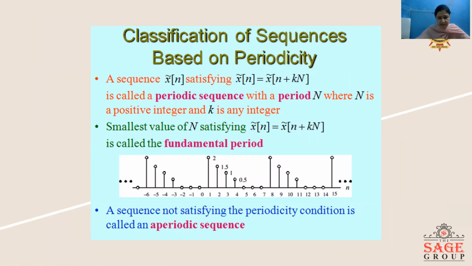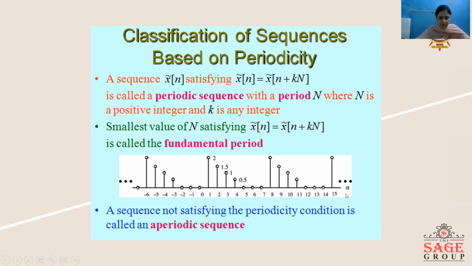Now, another type of sequence we have is periodic sequences. Periodic sequences satisfy the relation x[n] is equal to x[n plus kN], where capital N is the fundamental period of the signal and it is a positive integer, and k is also an integer. The smallest value of capital N which satisfies this relation is called the fundamental period.